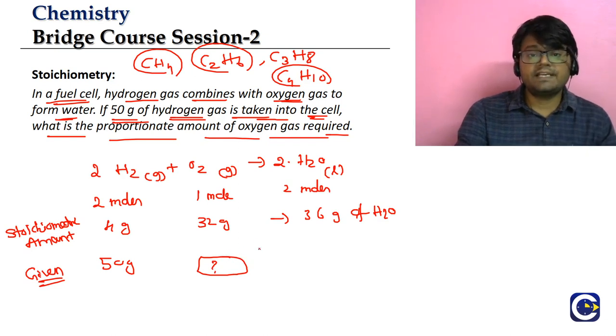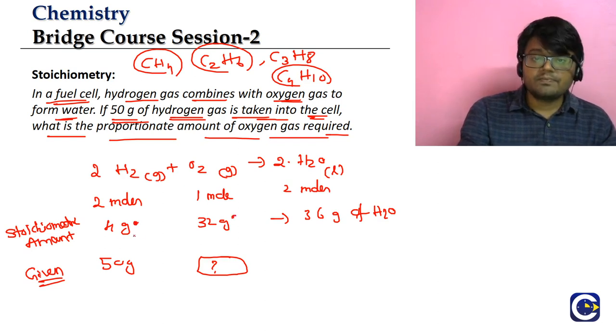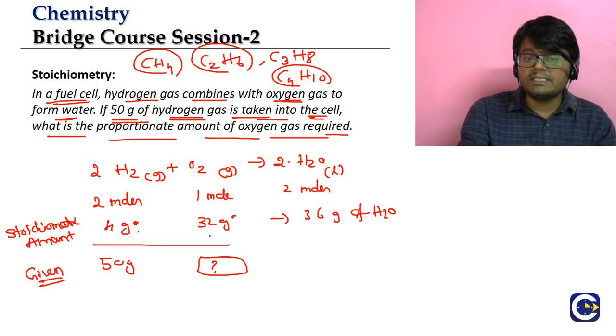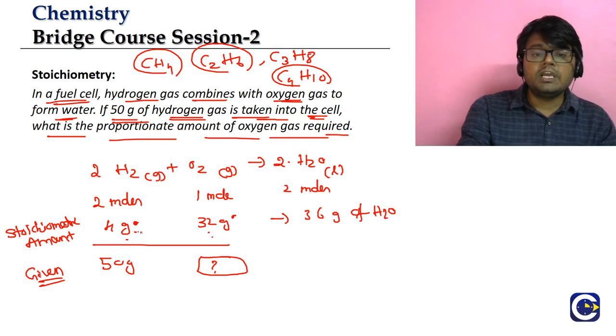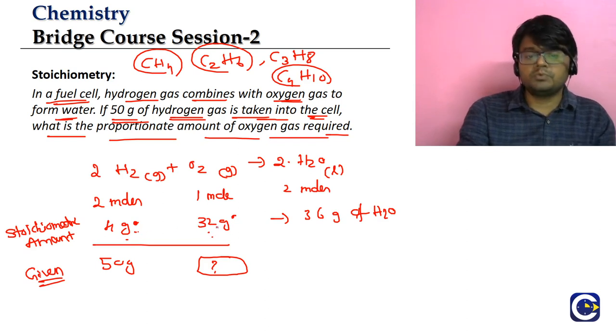In mathematics we study the proportion method, right? What is the proportion method? Let us look at it. 4 grams requires 32 grams. Then if 2 grams is there, how much will be required? Exactly half, so here also it will be half. If 2 grams is there, we will require 16 grams. If you have 1 gram, how much will we require? 32 divided by 4, that is 8 grams. So the amounts will be in proportion.